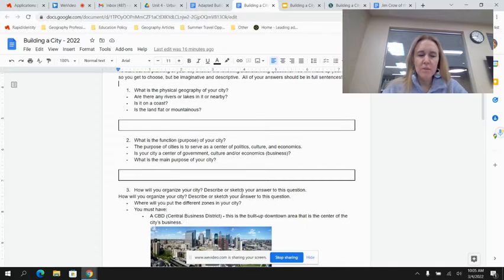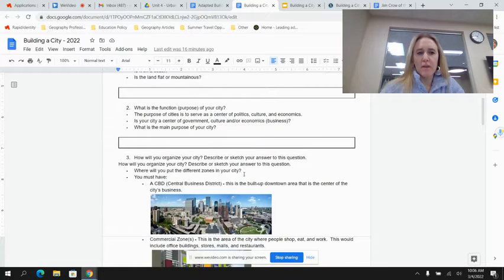And then, what is the purpose of your city? Is the city going to be a center of politics, culture, arts? Is there going to be big businesses or big industries there? So what is the main purpose? Oftentimes cities have multiple purposes, but sometimes they start as big industrial centers. Maybe they make a particular product. Maybe it's automobiles. For example, Detroit was a big automobile manufacturer, and they developed more industries, but that was the key industry that really helped them develop.